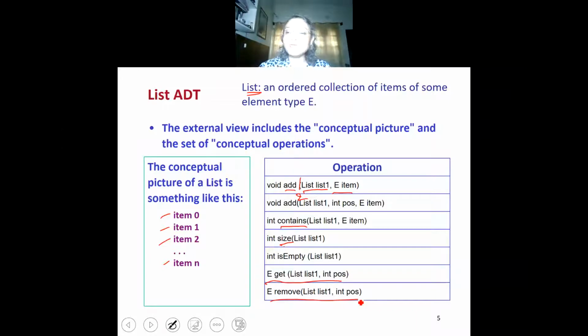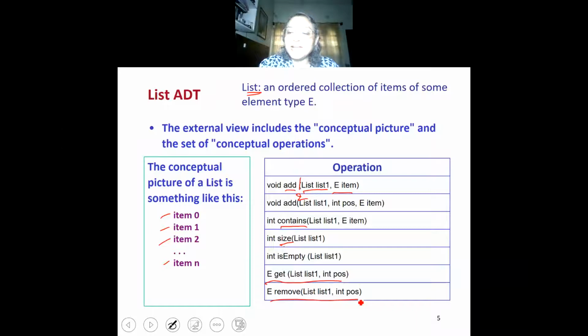Conceptually, how it is implemented, whether they are actually shifted or not shifted, will depend on the implementation. Now these are some of the functions that we have defined on the list. Now suppose you are tasked with implementing list. You can design your own concrete implementation for the list.